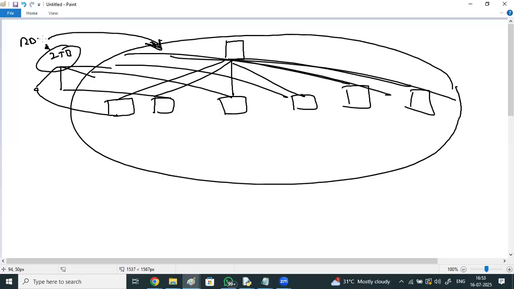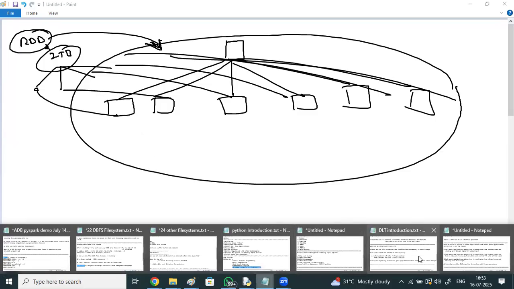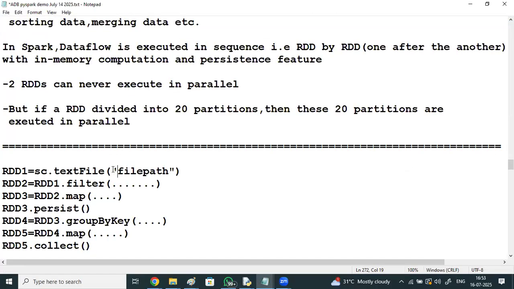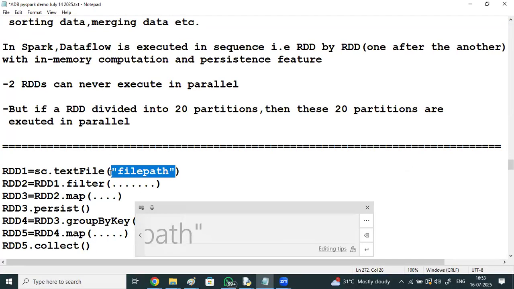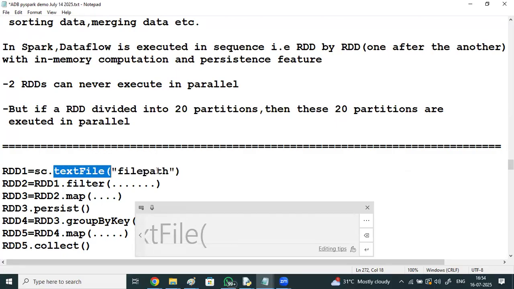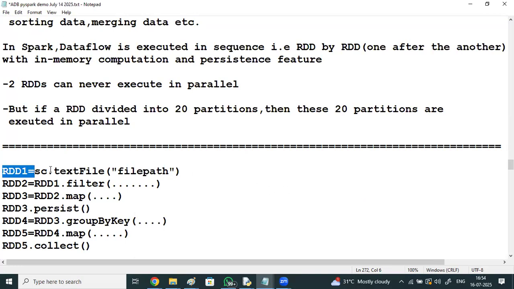Okay. So an RDD is a file with a particular size. Here you'll be defining it like this. You give a file path. Using Spark context, if you load this file path, an RDD gets created, and this RDD is divided into multiple partitions. Each partition will be stored across multiple systems.